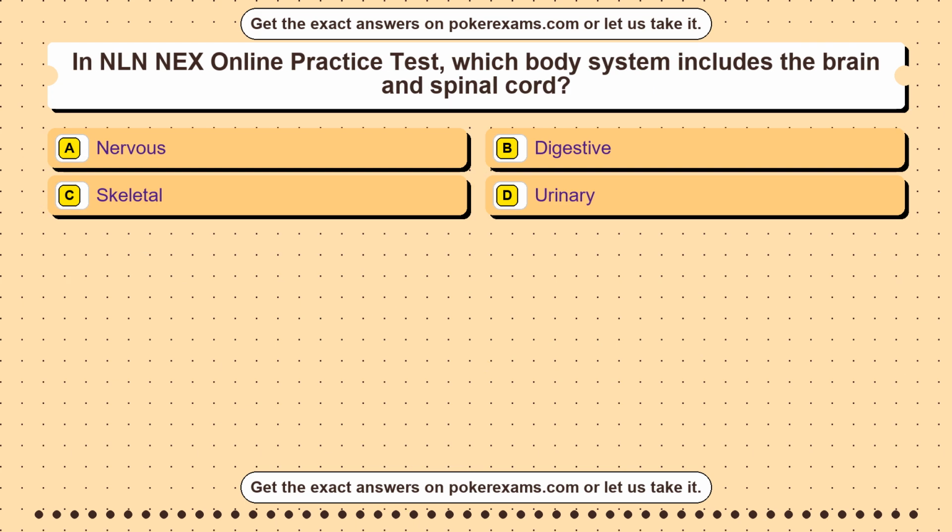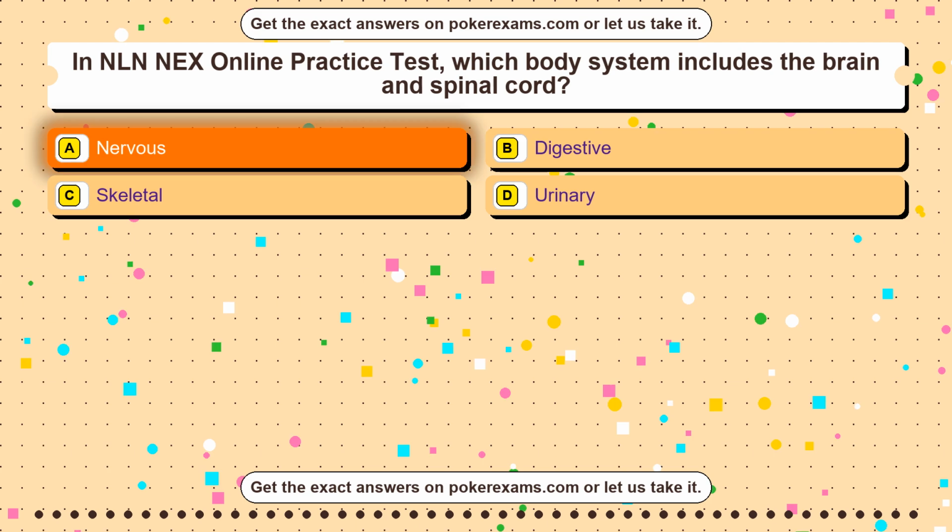Question 13. In NLN NEX online practice test, which body system includes the brain and spinal cord? Option A nervous. Option B digestive. Option C skeletal. Option D urinary. The correct answer is option A.